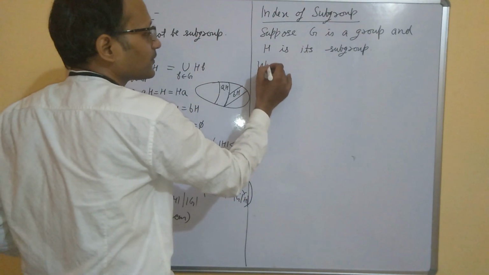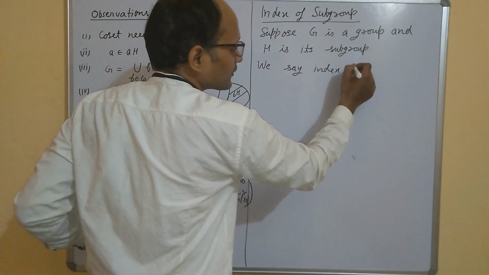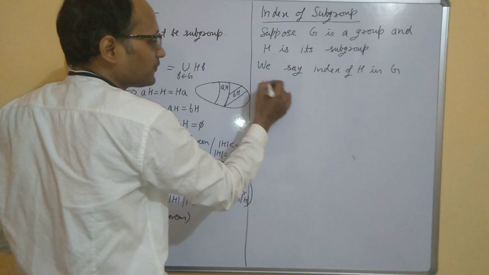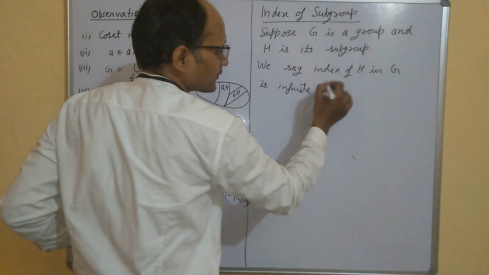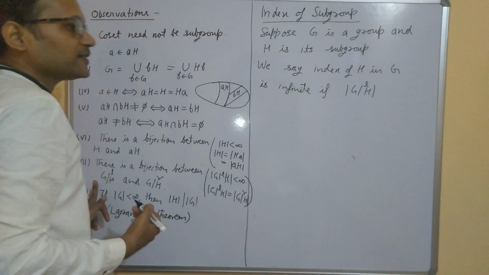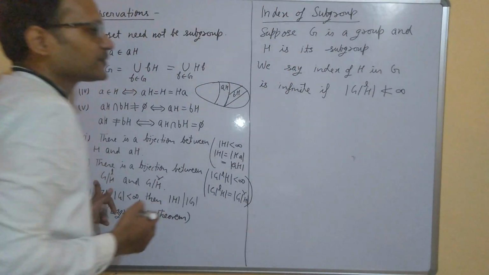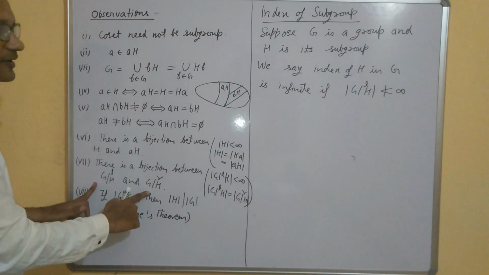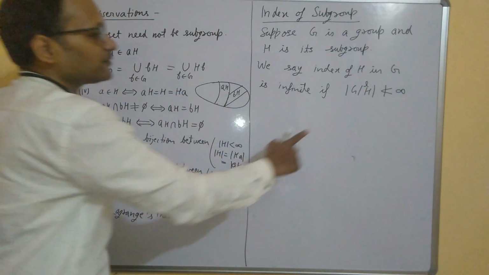We say the index of H in G is infinite if the set of left cosets of H in G is not finite. If this set is not finite, then this set is also not finite. So we say the index of H in G is infinite if this will happen.